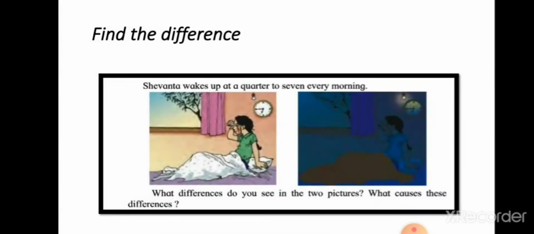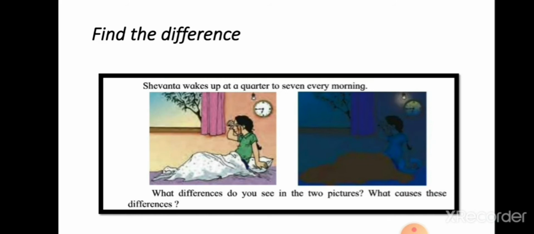Observe and study the causes of the differences. Picture A. It is morning in picture A. 6:45 a.m. is the time shown in the clock. As the sun rises, we get light from the sun, therefore we can see the things around us clearly.